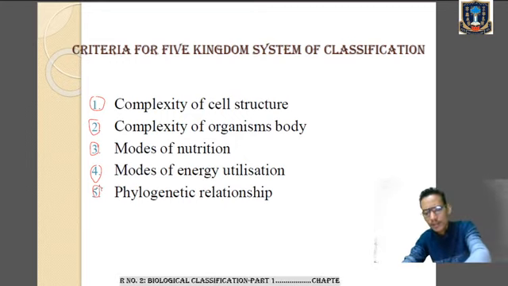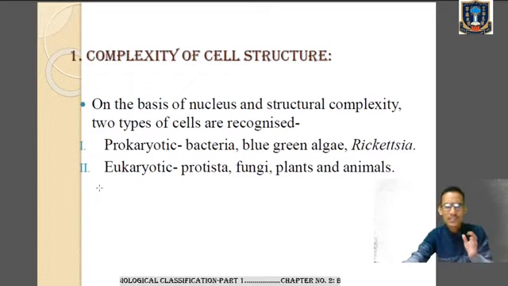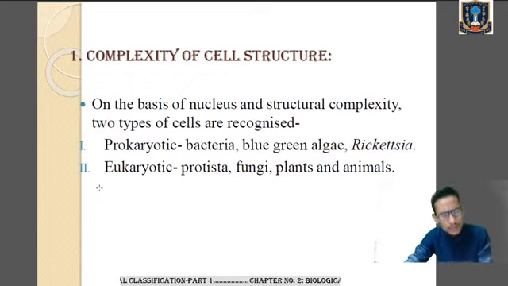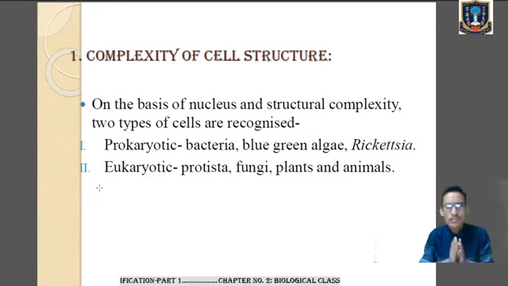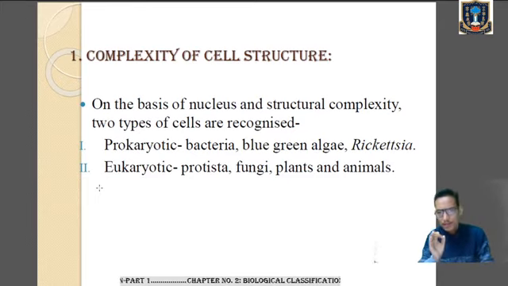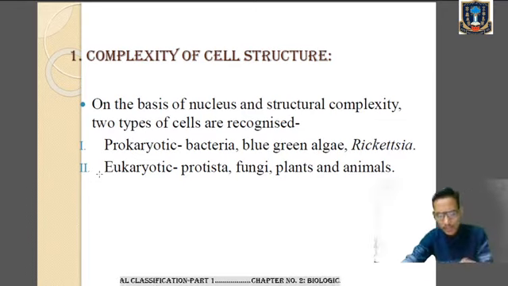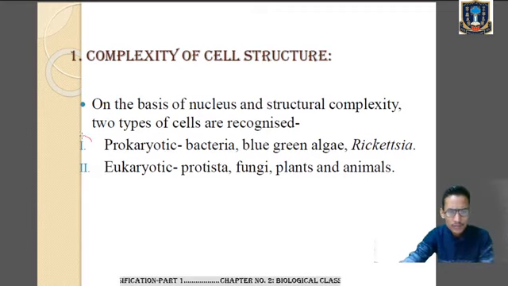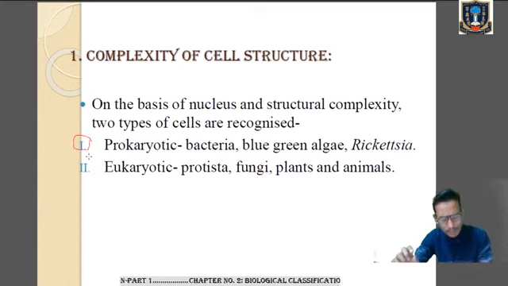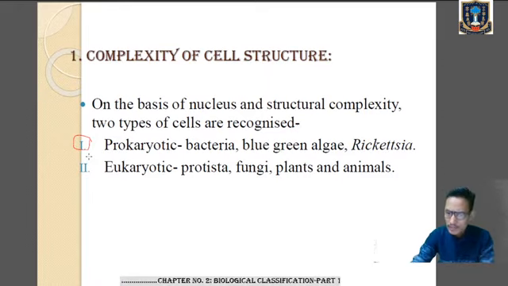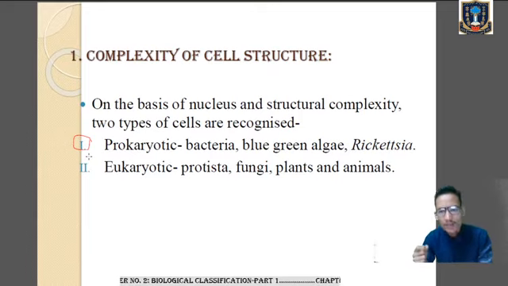All right. So the first criterion is complexity of cell structure. On the basis of nucleus and structural complexity, where is the nucleus present? So we have primarily two types of cell: the prokaryotic cell and the eukaryotic cell. The first type of cell is called the prokaryotic cell, the simple or primitive type of cell, which includes bacteria, the blue-green algae or cyanobacteria, and rickettsia.